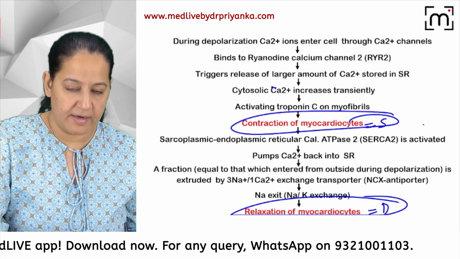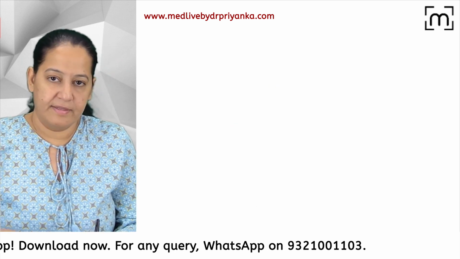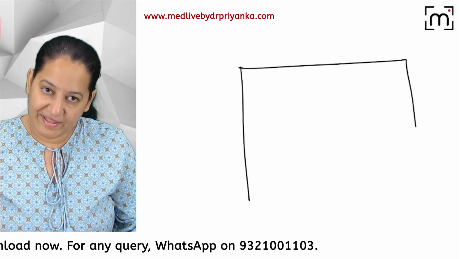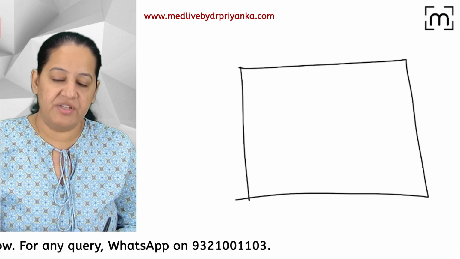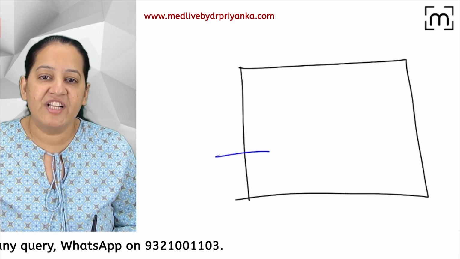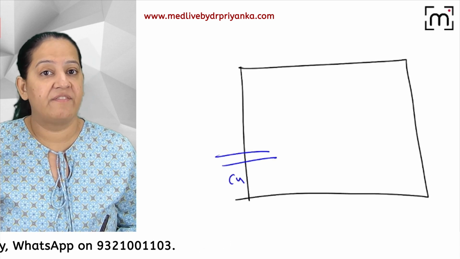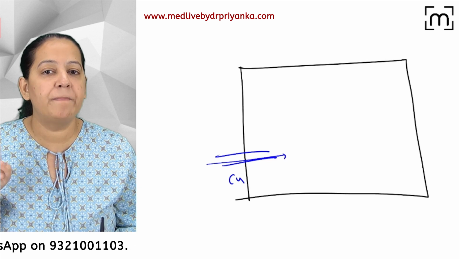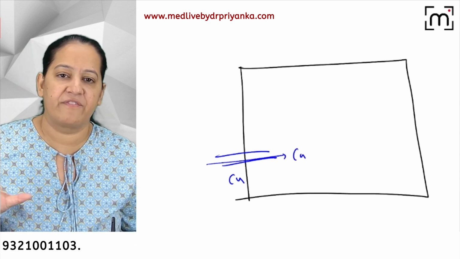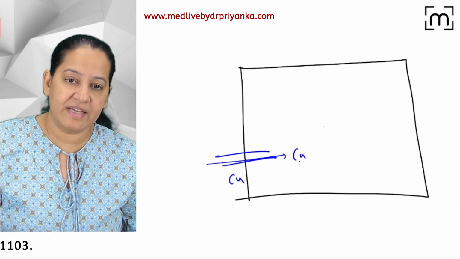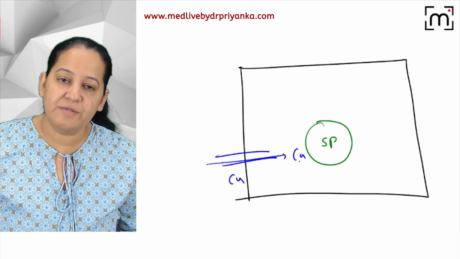You can see this is a heart cell I am drawing here. This is a heart cell. Now when the wave of depolarization is coming, at that time the calcium channel present over here gets activated. From this calcium channel, 1% of the calcium will go inside, a little bit of calcium. This calcium after going inside will go to the sarcoplasmic reticulum.